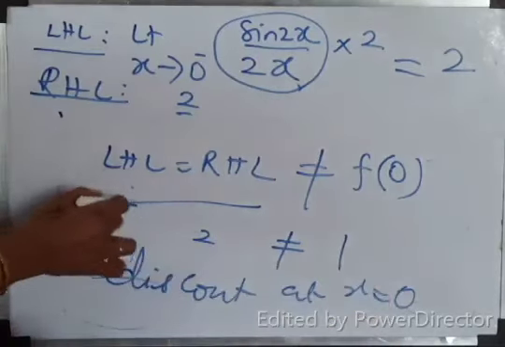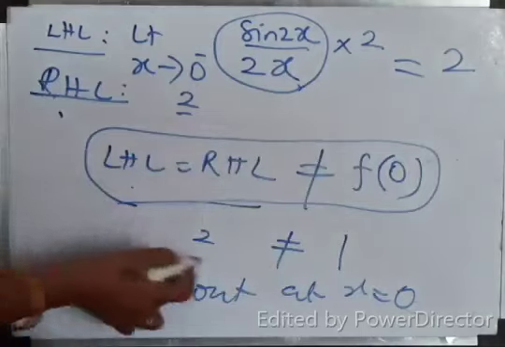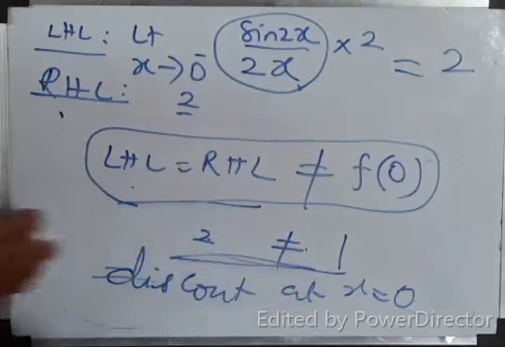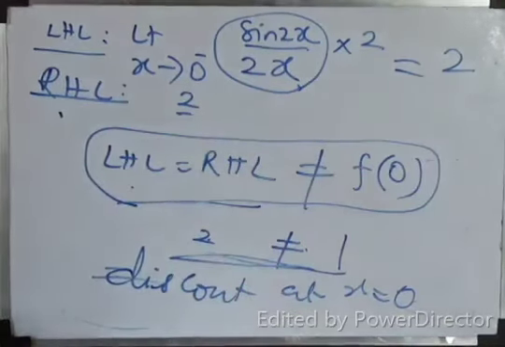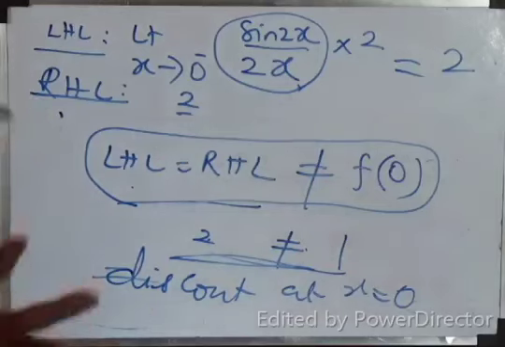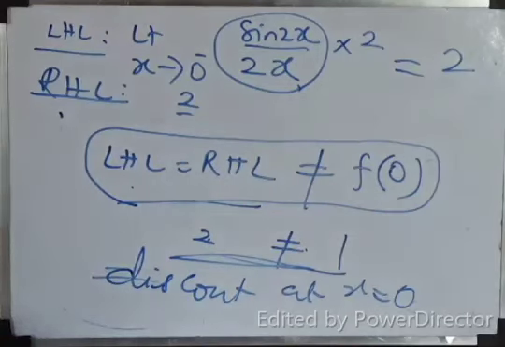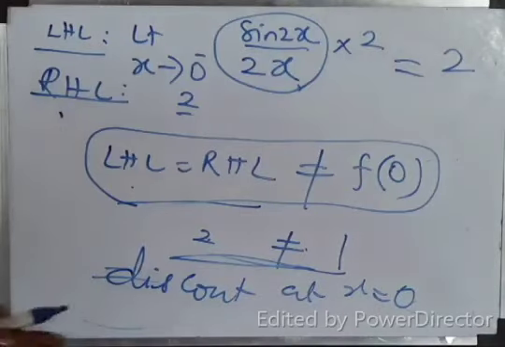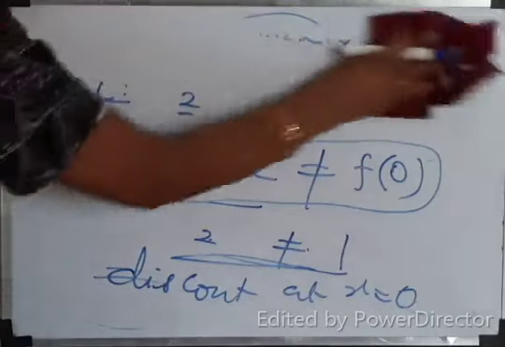It is enough to write only this line, children. Do you understand?